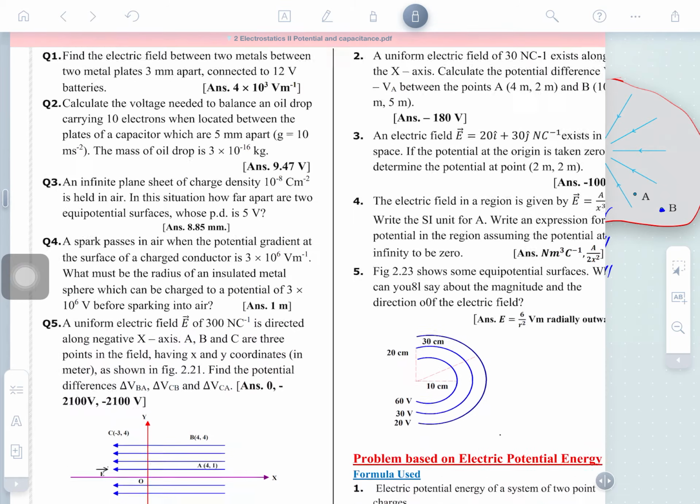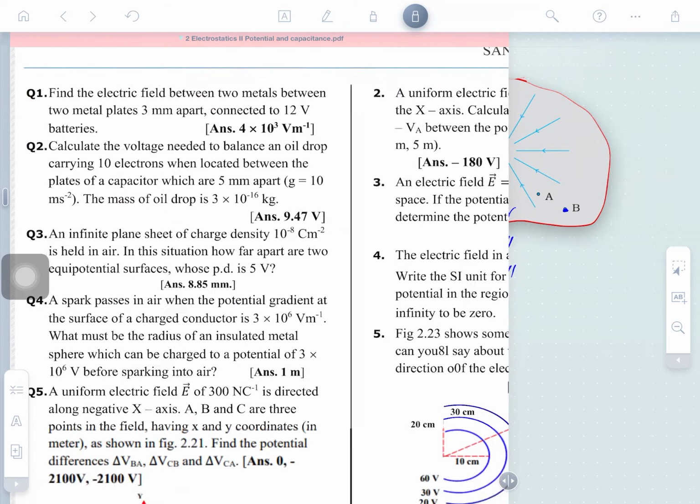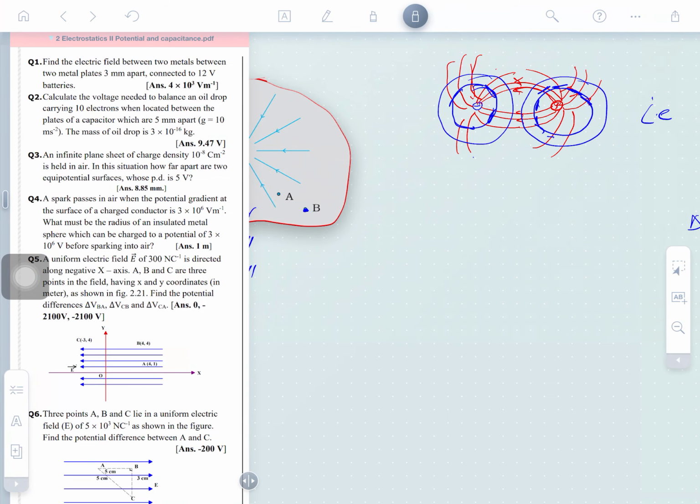Okay, see the question number one. What is the first question saying? You may just understand here.